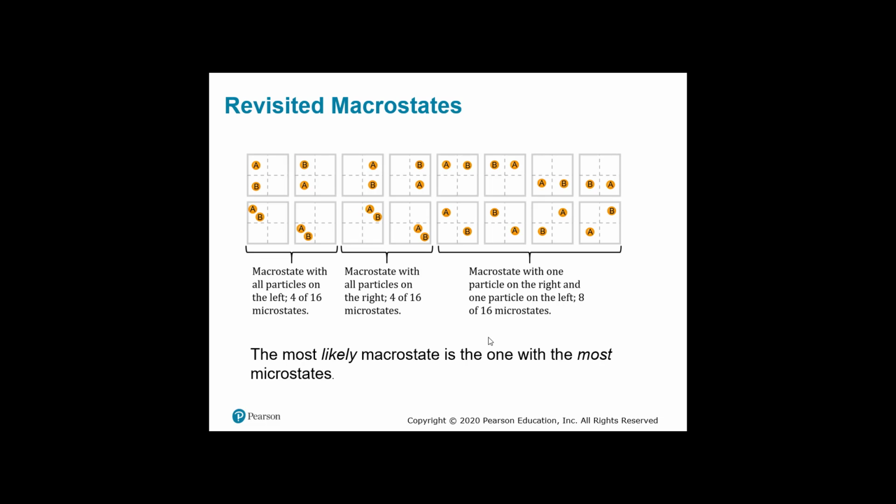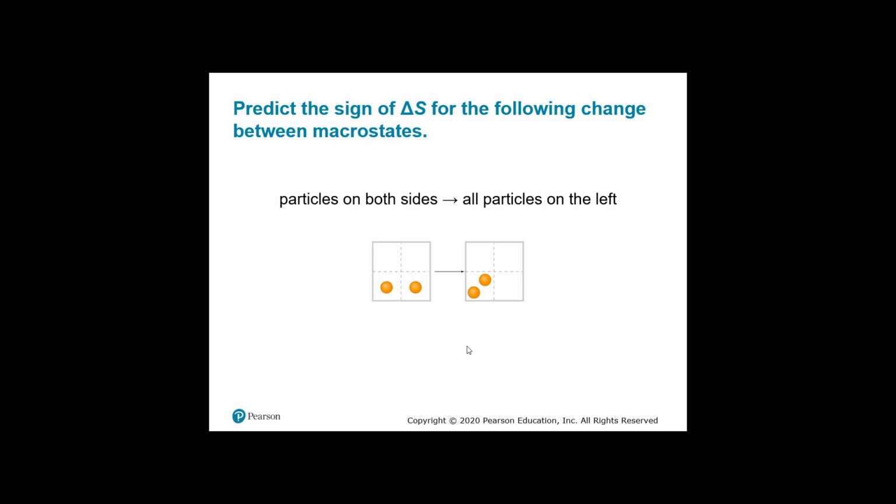Okay, so here we have a macro state with these 4, out of the 16. We have another macro state here, and then we have 8 macro states. So this is the one that's most likely to occur because it has the most probabilities. All right, so let's look at this. Predict the sign of delta S for the following change between macro states. So particles are on both sides, and then all of a sudden they're on the left.